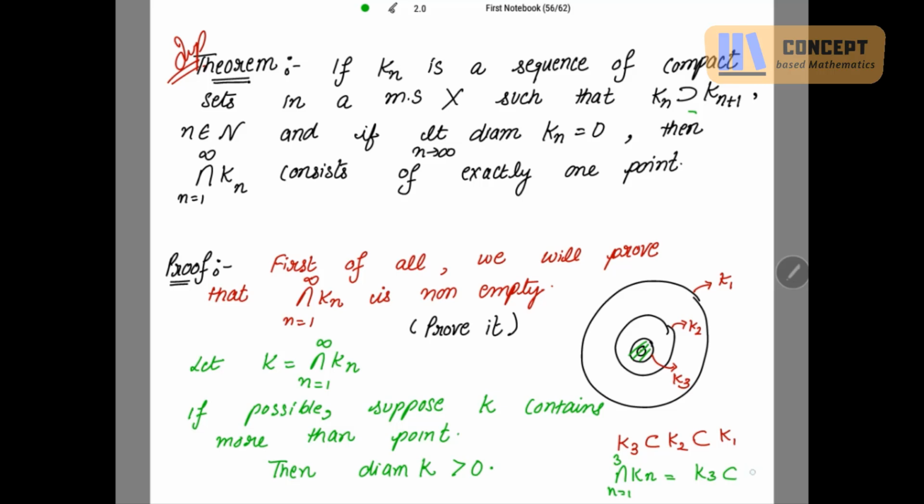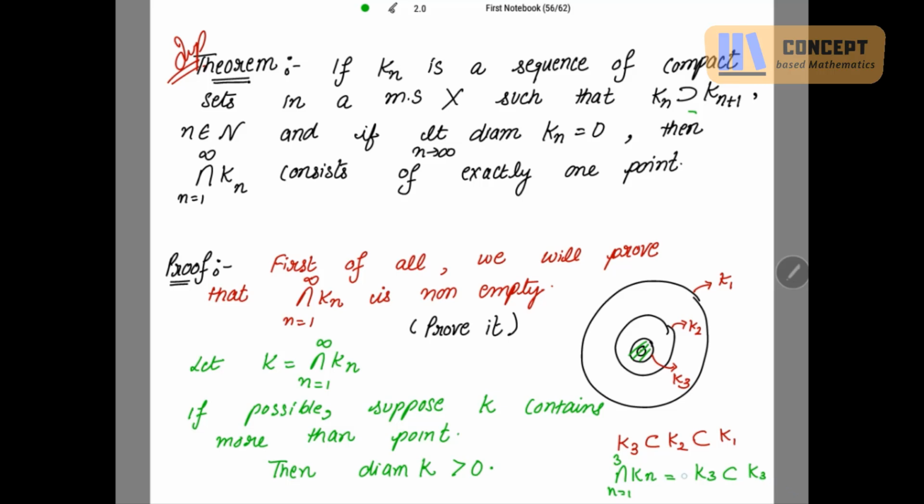So if we take n to be 1, then K1 is a subset of K1. If we take n to be 2, then K2 is a subset of K2 and K1. If n is 3, then K3 is a subset of K3, K2 and K1.